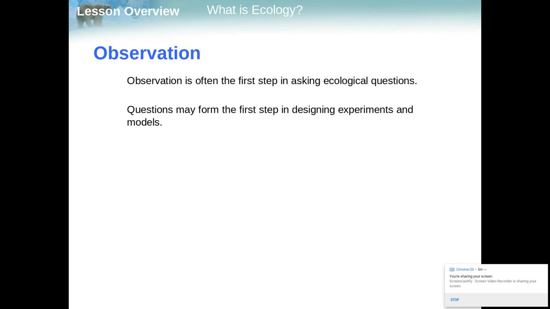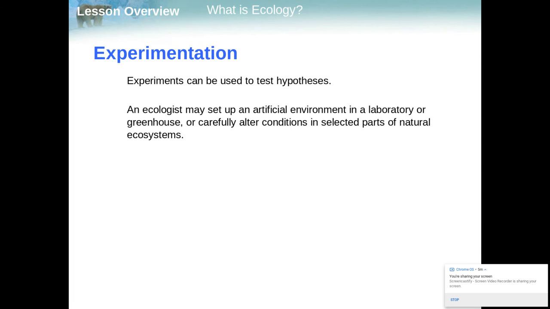All right, so the ways that we study ecology. Well, the first one we have is observation. So we quite literally go out into the field and we look for things to study. It's often the first step in asking ecological questions. Once we do this, we experiment. Experiments can be used to test our hypothesis. So we may set up several artificial environments in a laboratory, greenhouse, things like that, and then carefully alter conditions in selected parts of natural ecosystems.